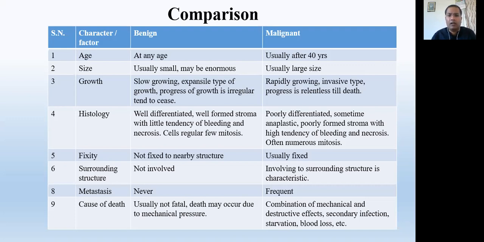It's irregular. But the malignant tumor is rapidly growing. It's continuous growing, and it has invasion. Means it grows into the nearby organs. It grows into the nearby tissue, and progresses relentlessly till death. Means if it's not controlled, then it will grow until the death of the patient. Means no cease.